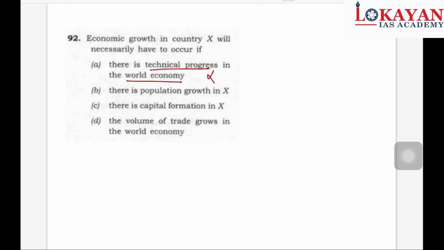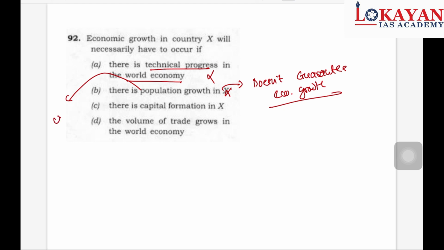There is population growth in X. See, an increase in population growth doesn't guarantee economic growth. Why? Simply, what if the population is unproductive? If the population is unproductive, it will become a burden. Instead of economic growth, there will be economic contraction.